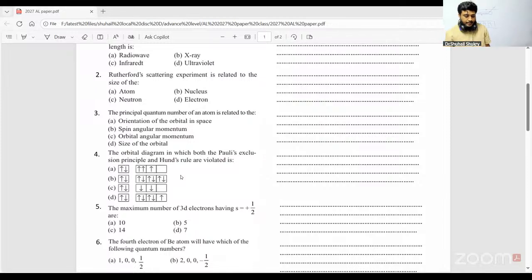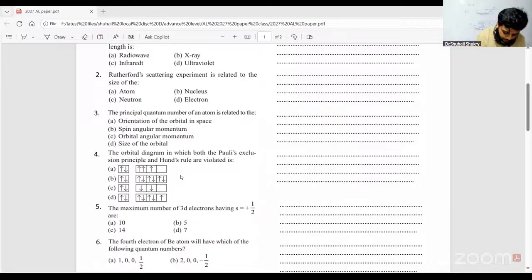It's violating whose rule? Actually both rules. Why? In A, both electrons are in the upward direction. If both are upward, they will have the same quantum numbers. But if one is up and the other down, they will have 2 different quantum numbers. Therefore, they are violating both.